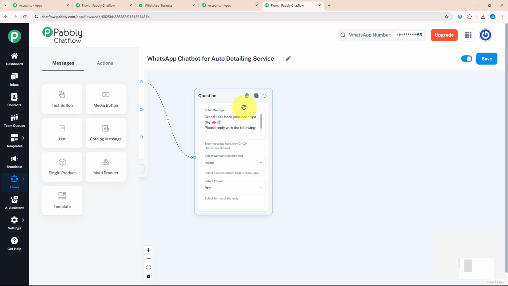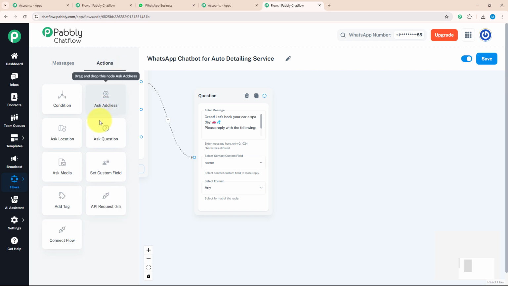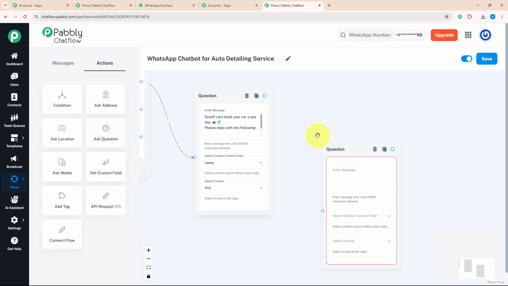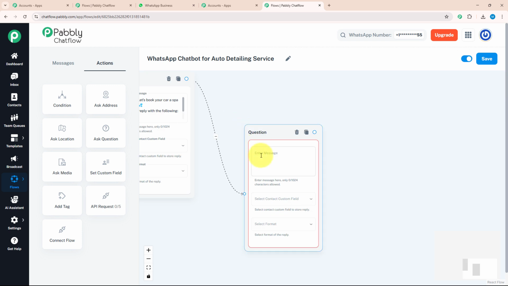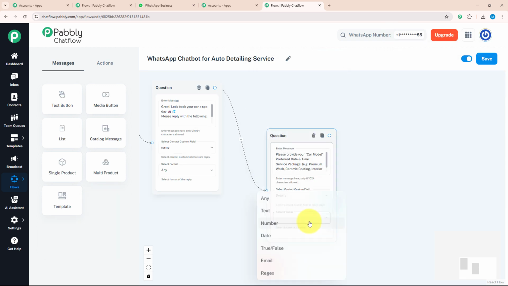After knowing about their name, I want to know the car model, date and time, and service packages. For that, again, I'm going to drag and drop the ask question box over here and connect it with my previous question. Don't forget to connect both your questions with each other. Here I will enter my message like this in which I have asked about their car model, date and time, service packages. After that, I will add my contact custom field as details and format as any.